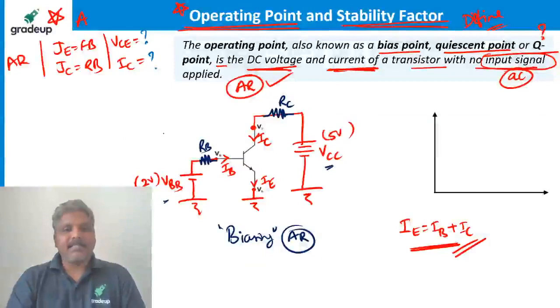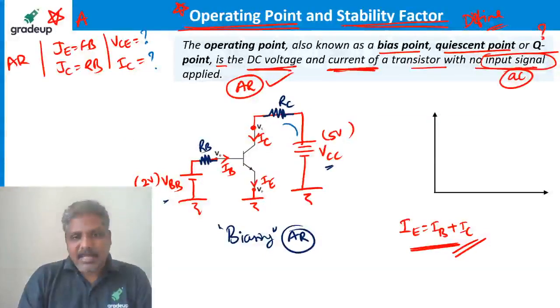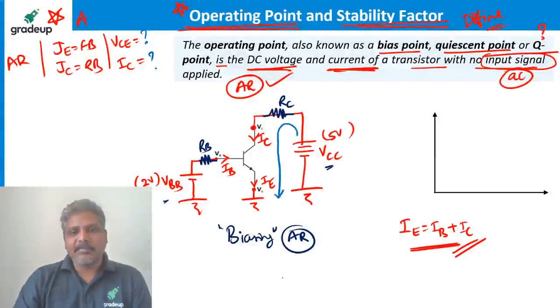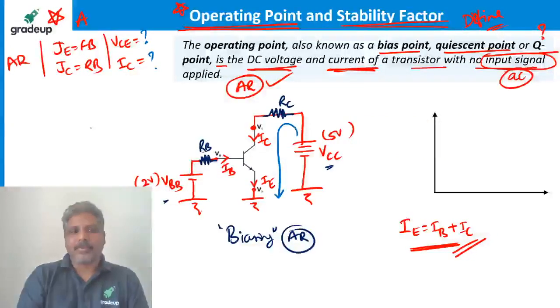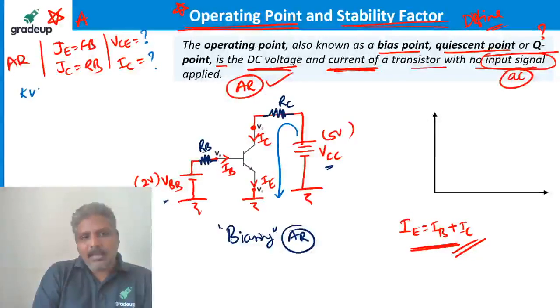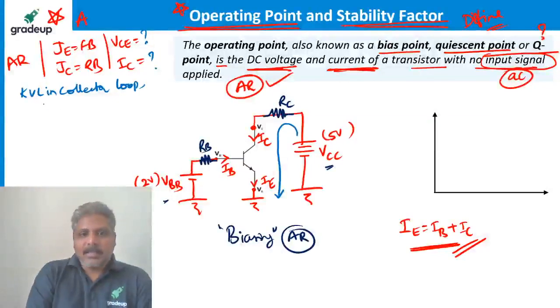To define that, let me apply a KVL in this loop. Because this is a loop, I can apply KVL in the collector loop. I think you all know what KVL is.